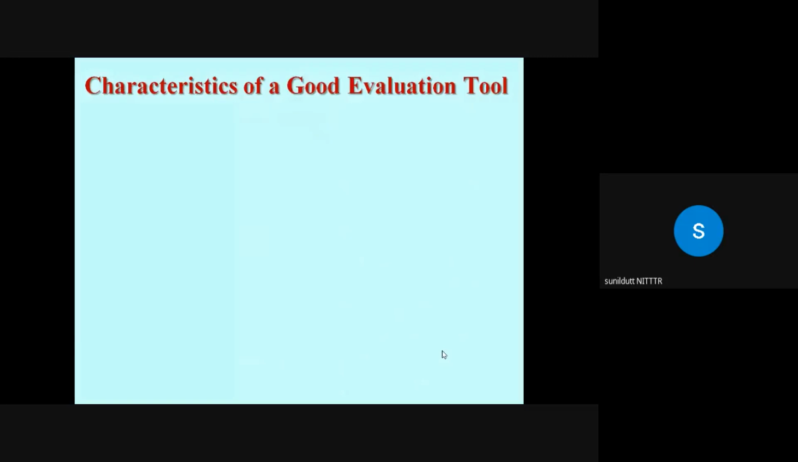Okay. Now coming to a very important component, that is the characteristics of a good evaluation tool. So the first one is validity.